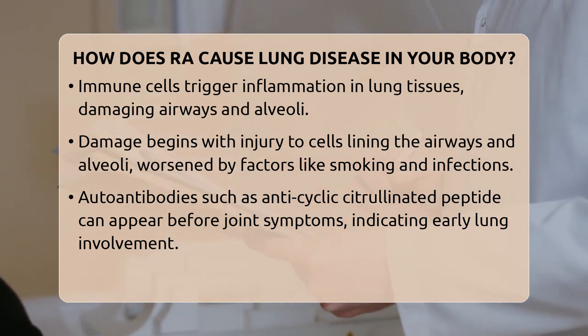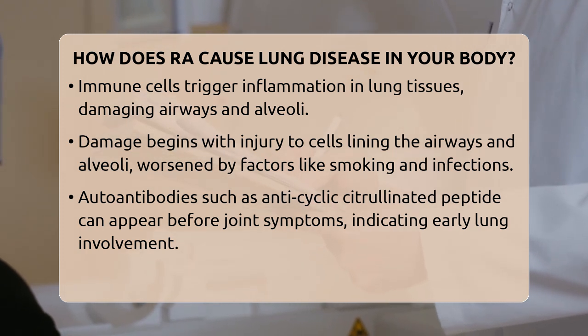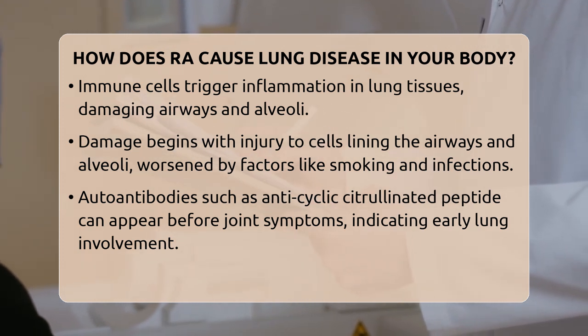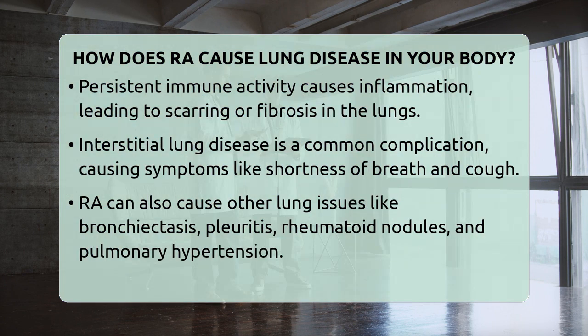This persistent inflammation leads to changes in the lung tissue, including scarring or fibrosis, which makes the lungs stiff and less able to transfer oxygen into the blood. This condition is called interstitial lung disease, and it is a common complication of RA. It can cause symptoms like shortness of breath, cough, and fatigue.